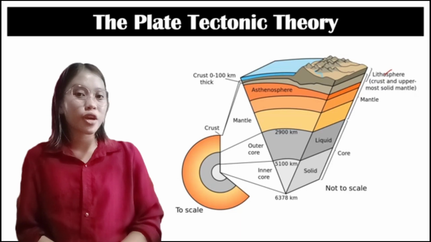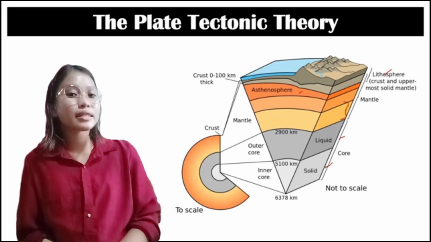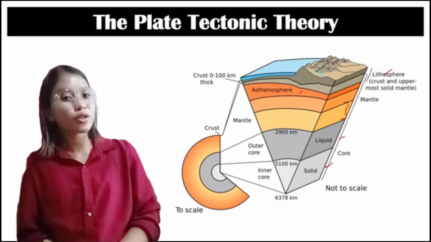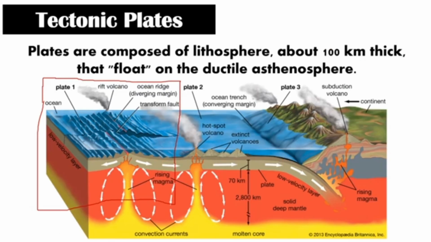Here is the illustration of the four sublayers of the Earth, which are the crust, the mantle, the outer core, and the inner core. The plate tectonic theory states that the Earth's solid outer crust, the lithosphere, is separated into plates that move over the asthenosphere, the molten upper portion of the mantle. Plates are composed of lithosphere, about 100 km thick, that float on the ductile asthenosphere.